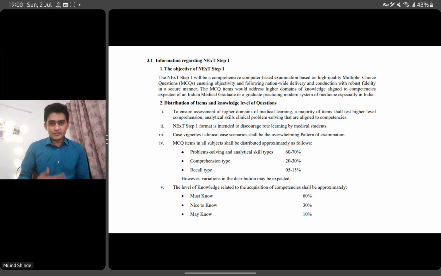And if we want to see the paper, 60 to 70% will be problem solving and analytical skill types, 20 to 30% comprehension type, and 5 to 15% recall type, that repeats. So what is the significance of this idea? Here, solving MCQs becomes important.